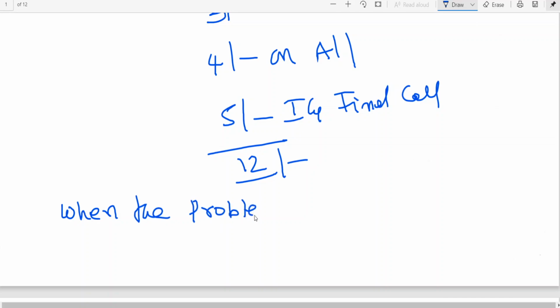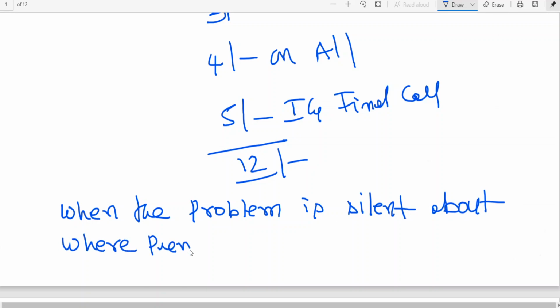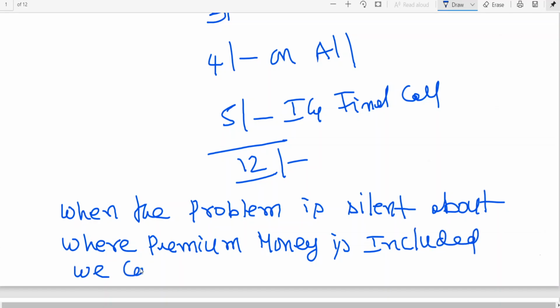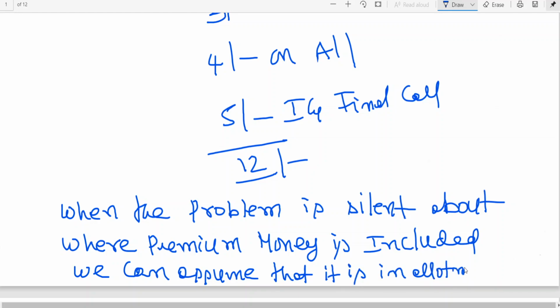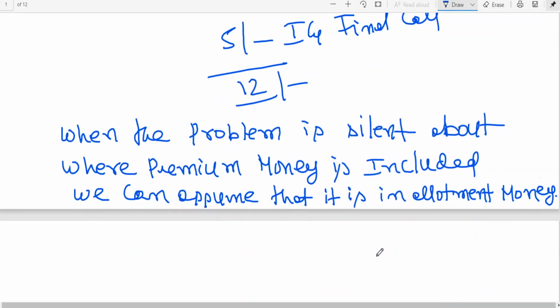When the problem is silent about where premium money is included, we can assume that it is in allotment money.